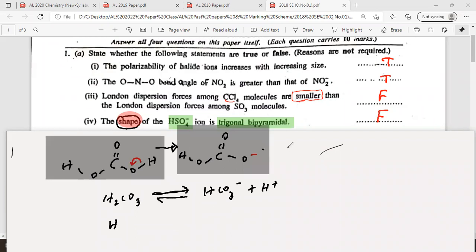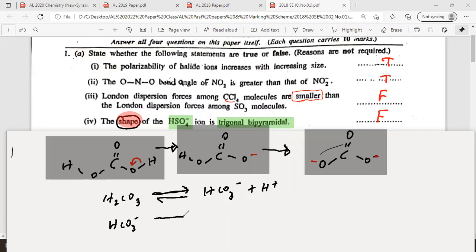In the upcoming papers, they can ask this one again. That's why I'm telling this. Then it becomes CO3 2 minus. Then this side becomes O minus. It's already minus, so this also becomes minus, this also becomes minus. So the geometry won't change. All three have the same geometry around the carbon atom. So this HCO3 minus ion again becomes CO3 2 minus.